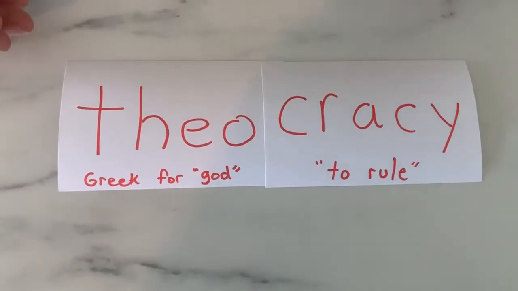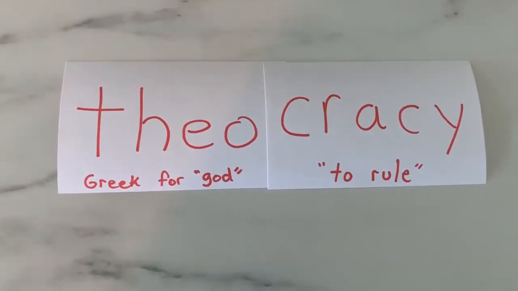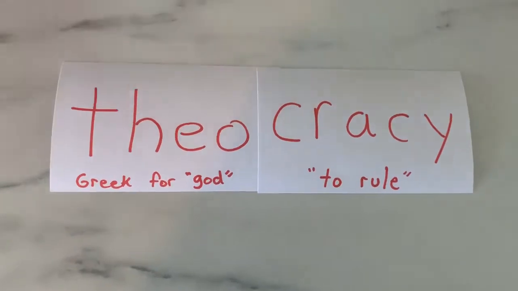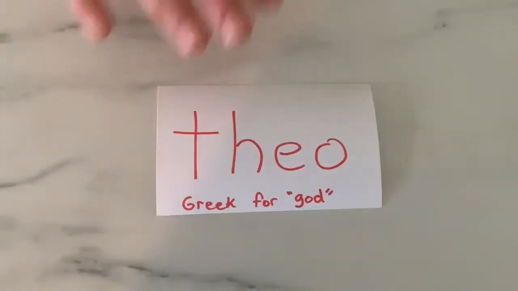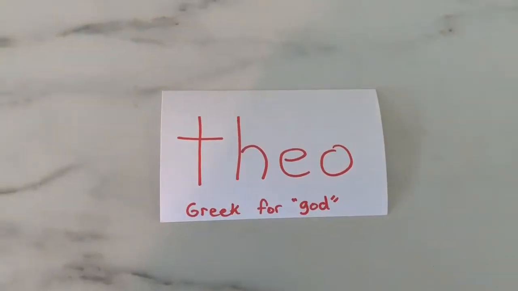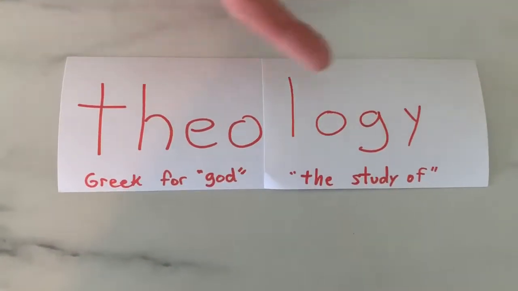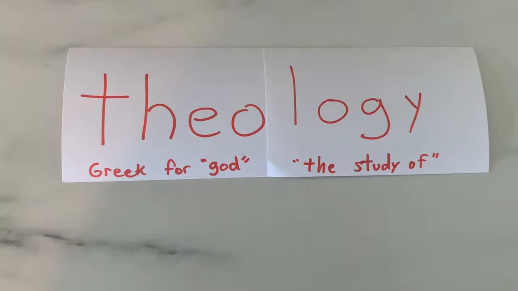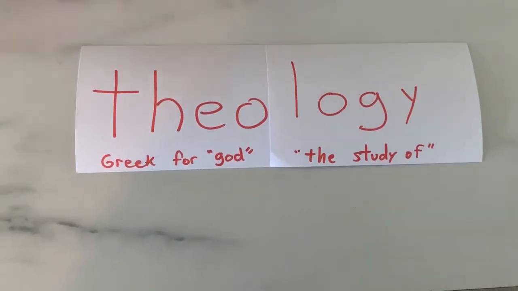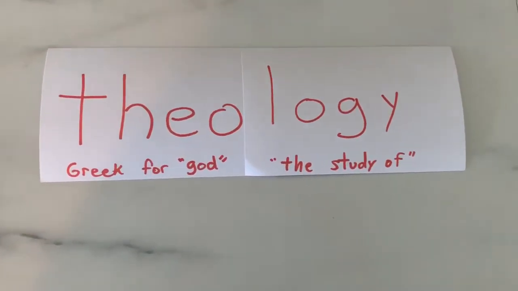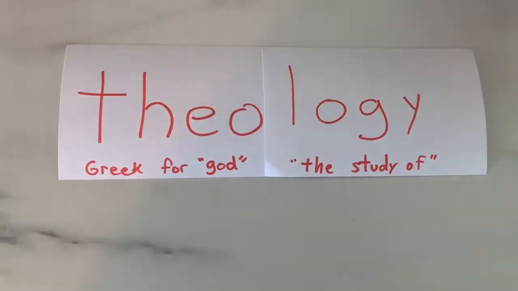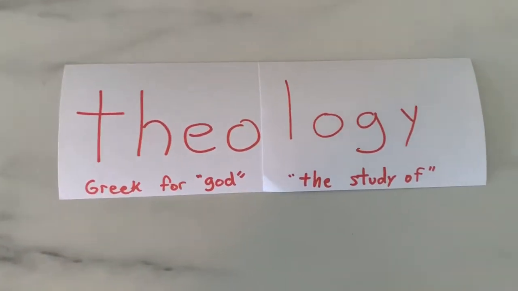What that means is a country that's a theocracy is one where religious law is the same as civil law. Okay? Keeping theo as our main root word, you can put another suffix on it, logy, which is the study of. So there's an actual field of study called theology, the study of God. It's something that you can actually study in college, and it basically means you're an expert on world religions.